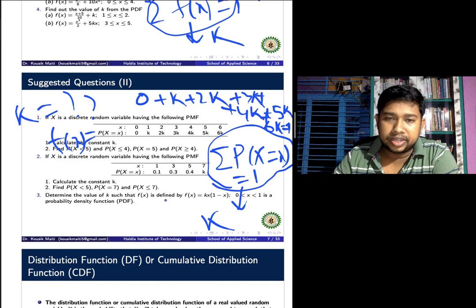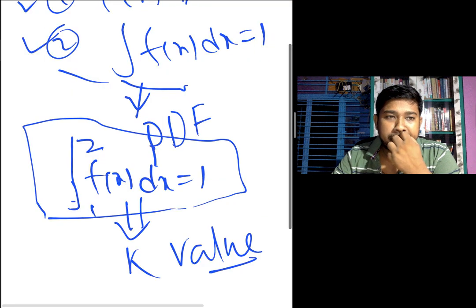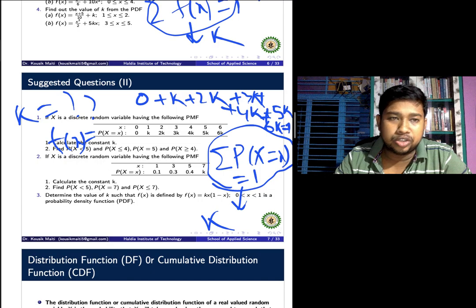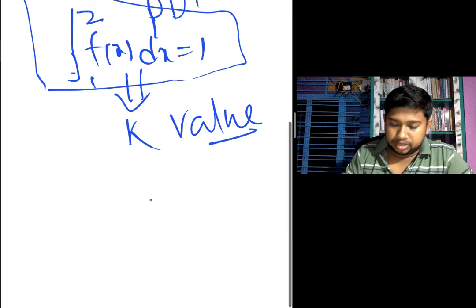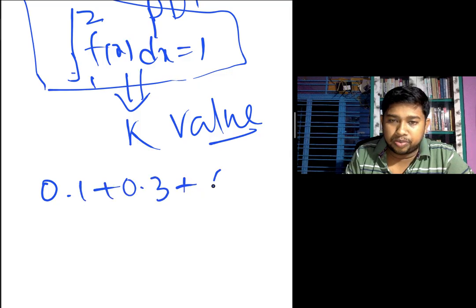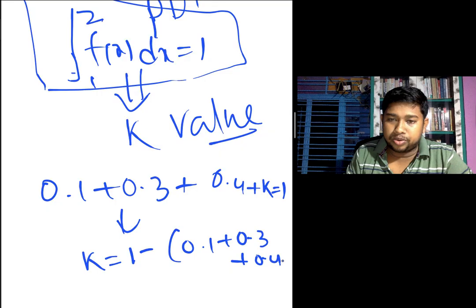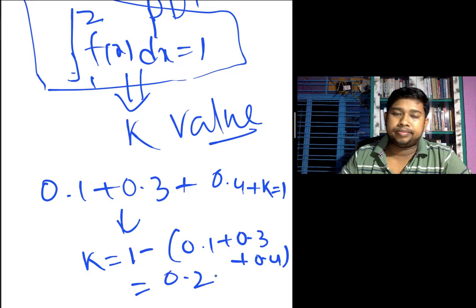For the second question, you also check it. For the second question, 0.1, 0.3, 0.4 and plus k equal to 1. So 0.1 plus 0.3 plus 0.4 plus k equal to 1. We obtain the k value: k equal to 1 minus (0.1 plus 0.3 plus 0.4), which gives 0.2. This is the value of k.